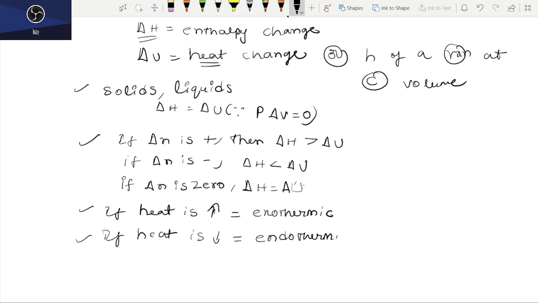Absorbed is downward and released is upward. Got my point?